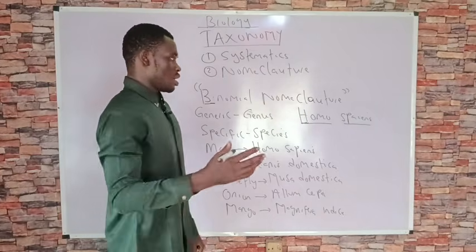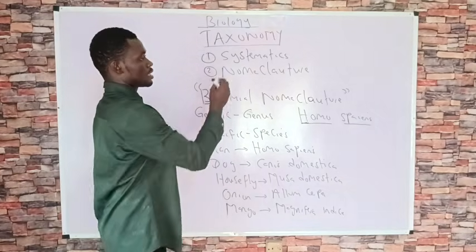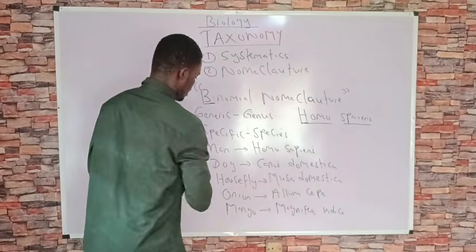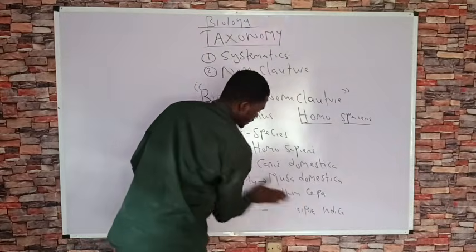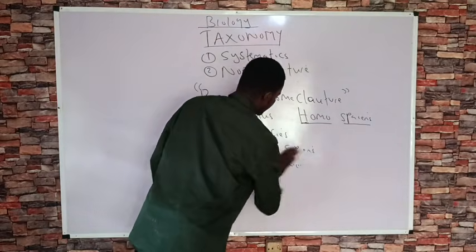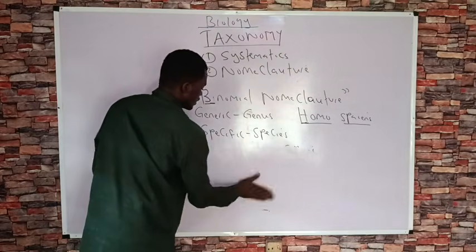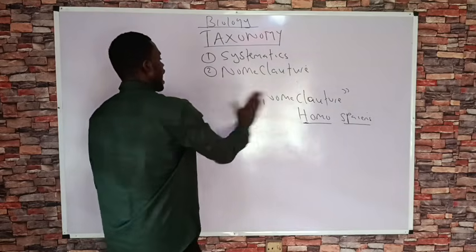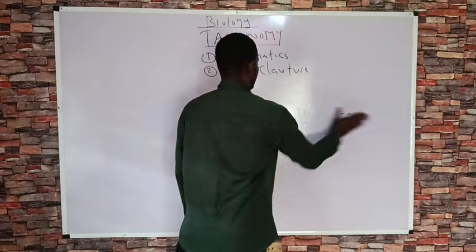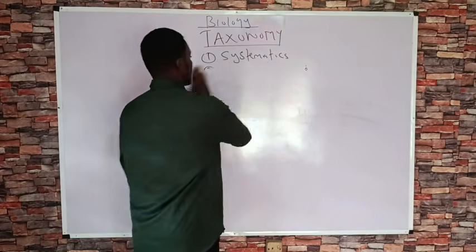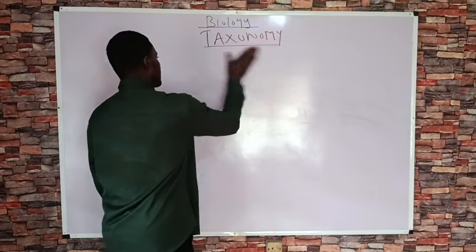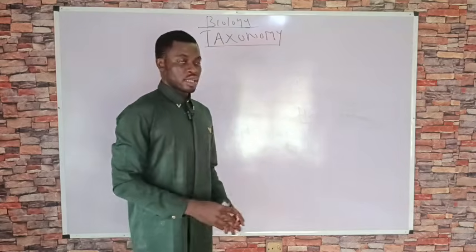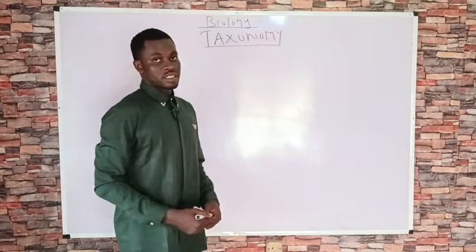So overall, let me quickly relate systematics and binomial nomenclature by showing you something very interesting. Remember we said that the whole idea behind taxonomy is simply to classify living organisms, name them, and place them into groups that contain other organisms that look like them.